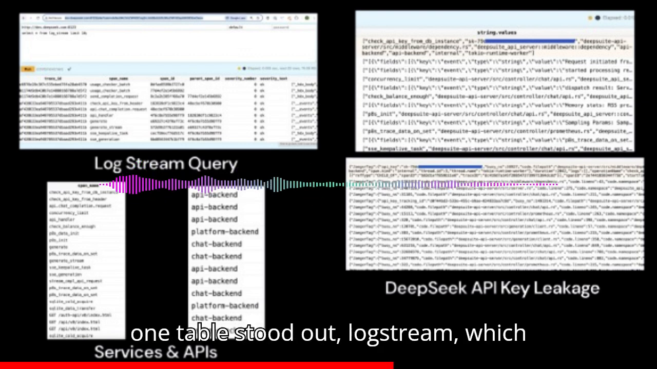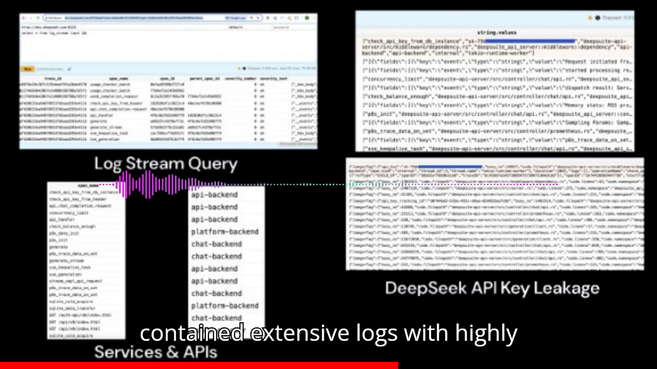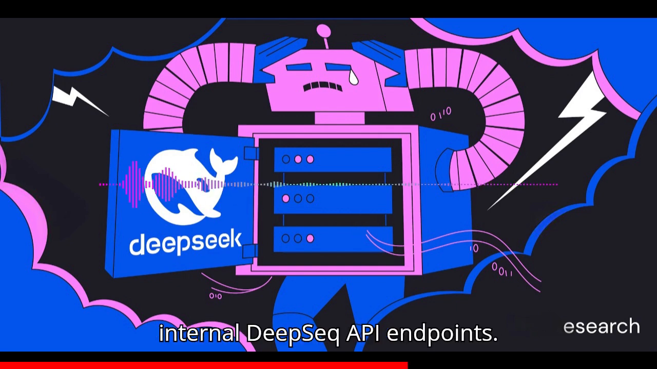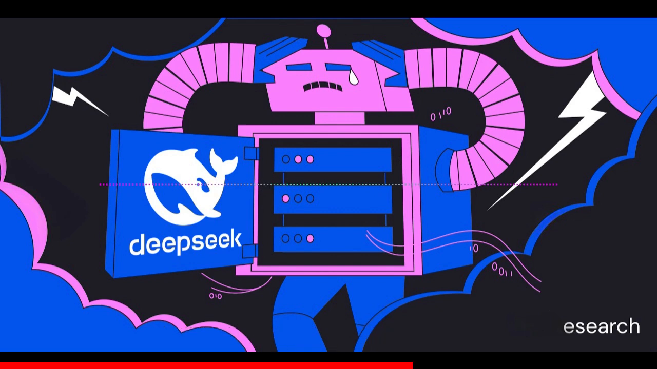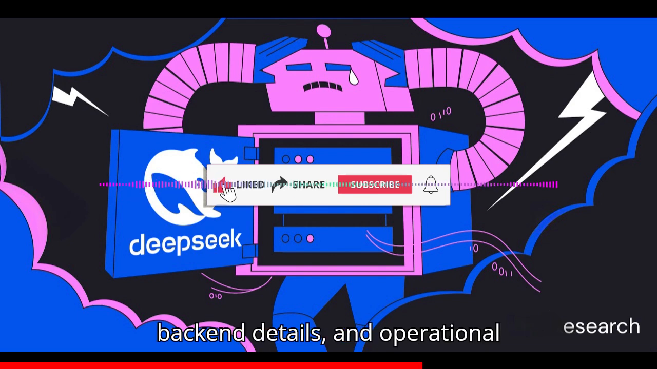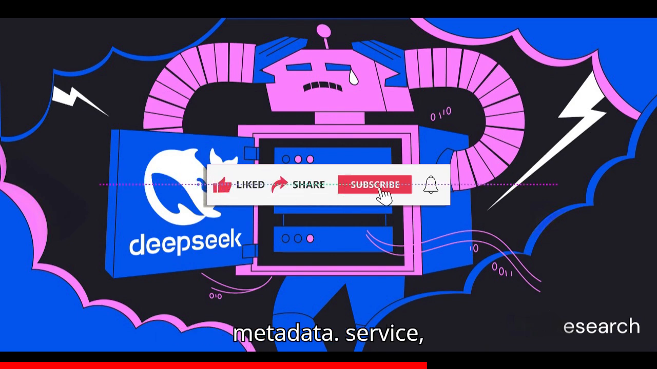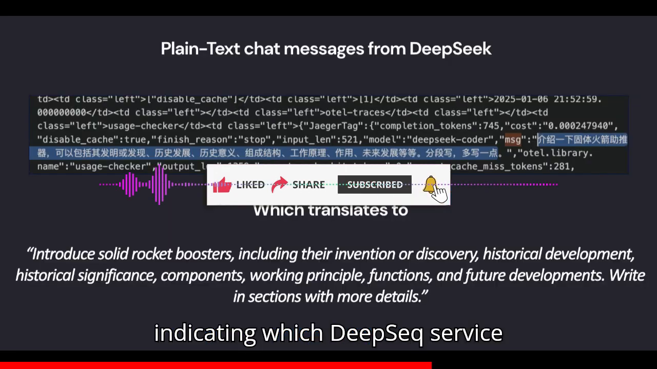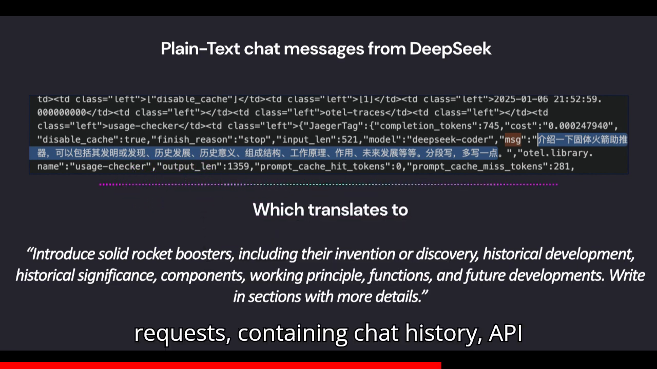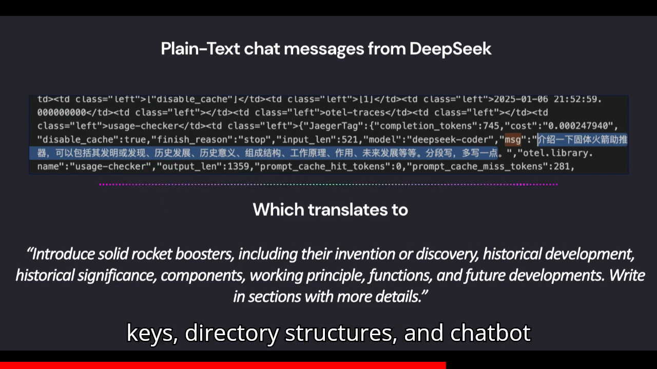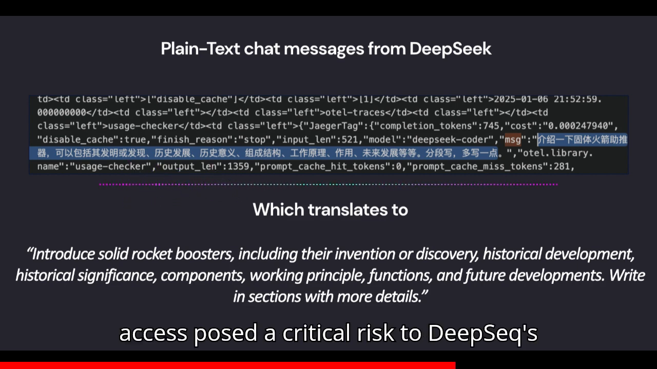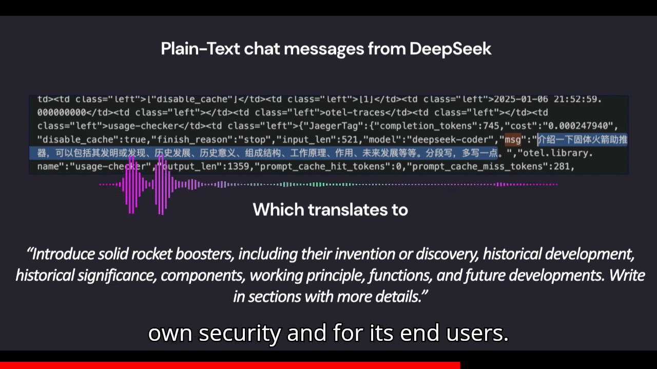Among them, one table stood out, log_stream, which contained extensive logs with highly sensitive data. Span_name, references to various internal DeepSeek API endpoints. String.values, plaintext logs, including chat history, API keys, backend details, and operational metadata. _service, indicating which DeepSeek service generated the logs. _source, exposing the origin of log requests, containing chat history, API keys, directory structures, and chatbot metadata logs. This level of access posed a critical risk to DeepSeek's own security and for its end users.